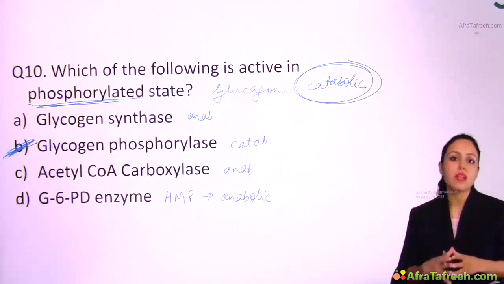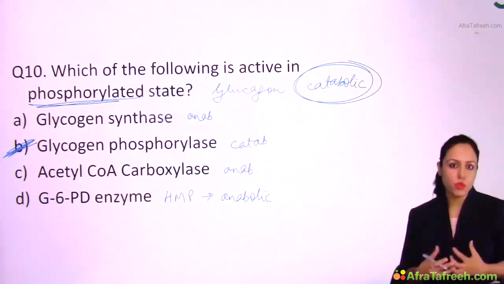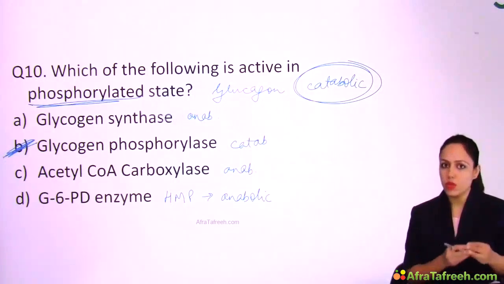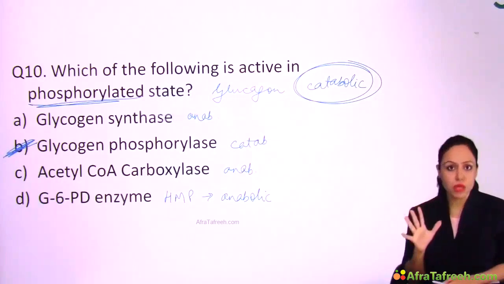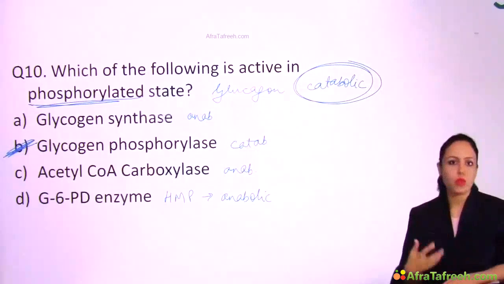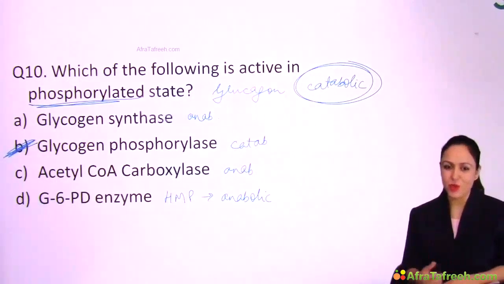I hope I am very clear with how to use this formula. All these formulas if you do, and even if some new question is there in the exam, you don't need to cram. You just need to know which pathway this enzyme belongs to and which pathway is anabolic or catabolic. This way you can solve many questions with the formula thing, right? Like maths.